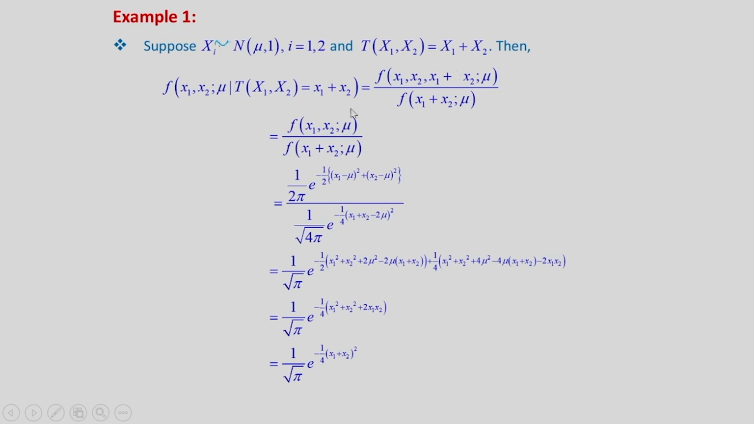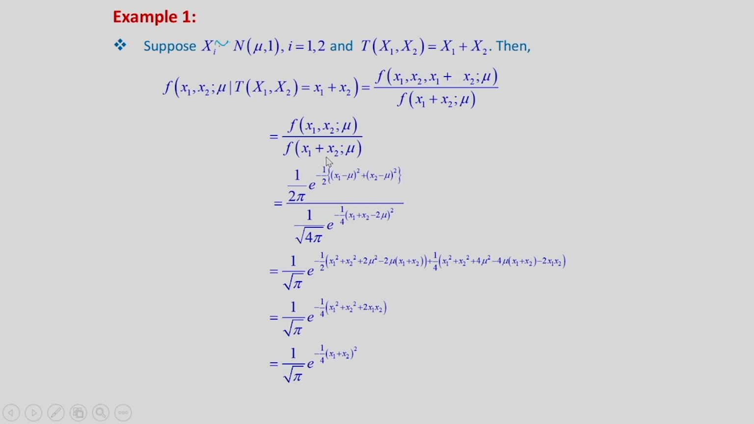Now, since the xi's are IID Gaussian, the joint PDF will be the product of the individual PDFs. So, that way f of x1 into f of x2 we can write like this: 1 by 2 pi into e to the power minus half of x1 minus mu whole square plus x2 minus mu whole square. So, this is the joint PDF divided by the marginal PDF, that is the PDF of x1 plus x2.